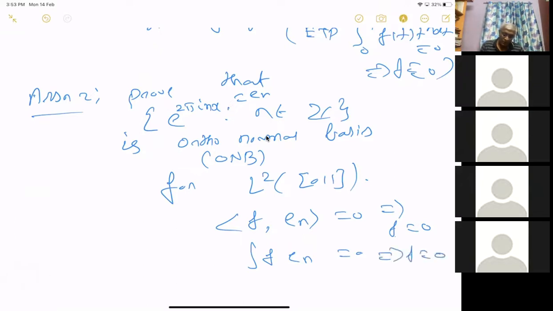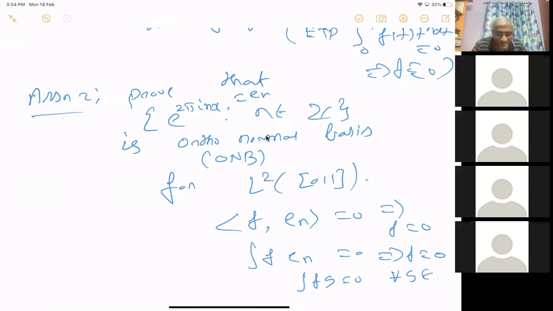Okay. Now this will prove that any continuous function can be approximated by linear combinations of these en uniformly. Because of that, you can take the limit inside, and it is true that the integral of fg equals 0 for all g continuous, C01. So those continuous functions are dense there, and because of that f should be 0, because if something is orthogonal to a dense subspace, then it is 0. You must be knowing that.